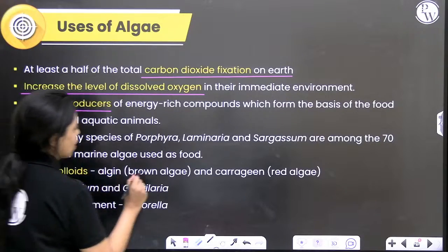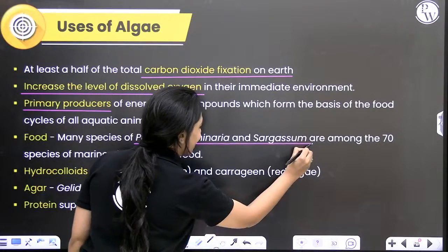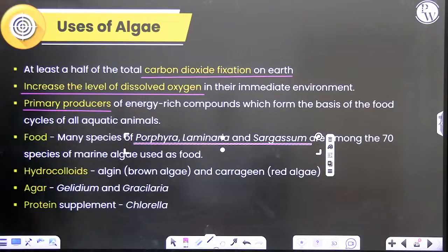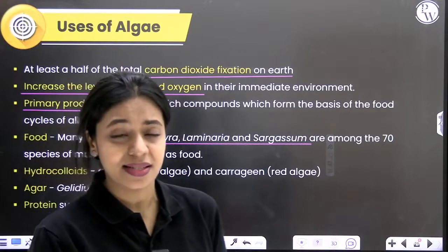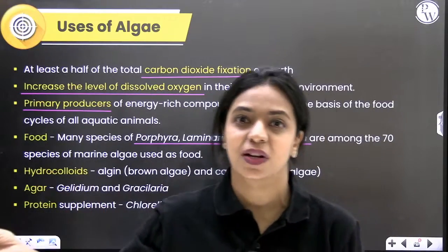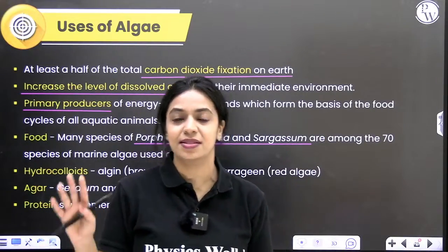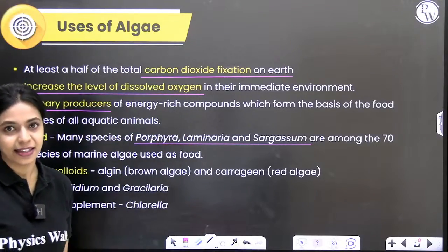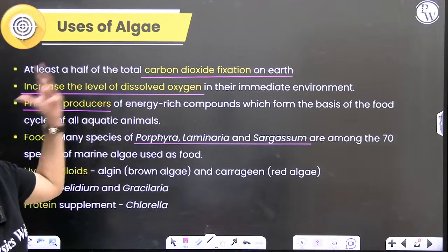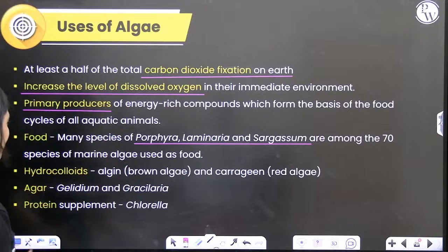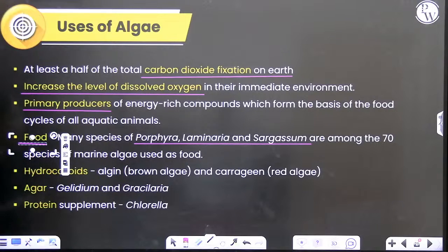Many species of algae like Porphyra, Laminaria and Sargassum are called seaweeds. Mostly in the Southeast Asian countries like Japan and Philippines, this is enjoyed as a delicacy. They like seaweed. They make so many different food items out of seaweed. So it is consumed as food in many parts of the world.